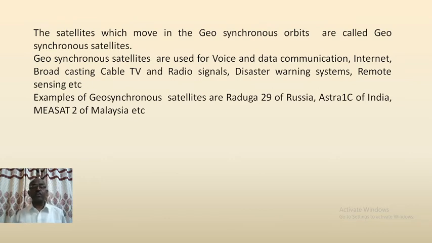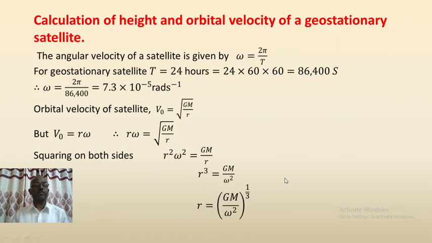Geosynchronous satellites are used for voice and data communication, internet, broadcasting, cable TV, and radio signals, disaster warning systems, remote sensing, etc. Examples of the geosynchronous satellites are Raduga 29 of Russia, Astra 1C of India, Measat 2 of Malaysia, etc.